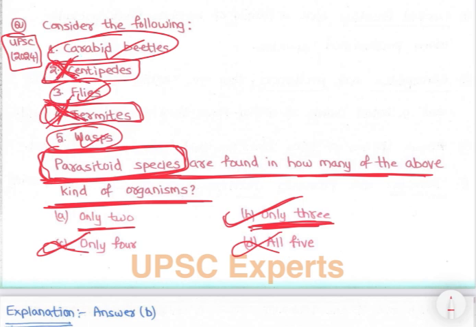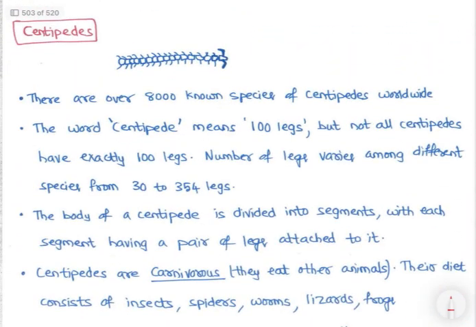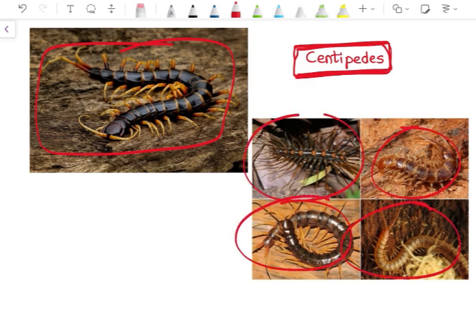So we need to know more now. Let's discuss centipedes. Termites we have already discussed. Centipedes, see, let's look at the image. You will get clarity. See, these are centipedes, venomous animals. And look, there are many types of centipedes. They are predators. We have already seen a video on it.